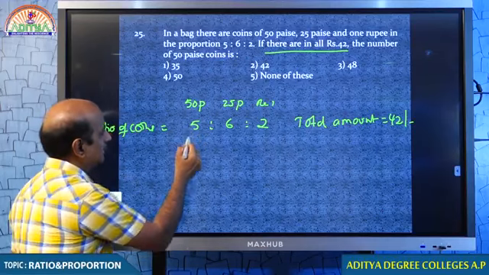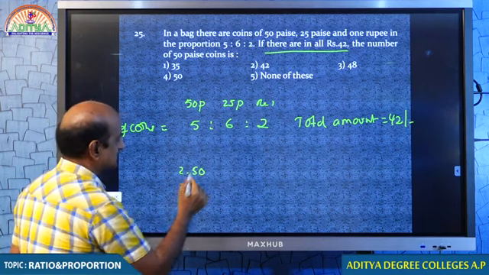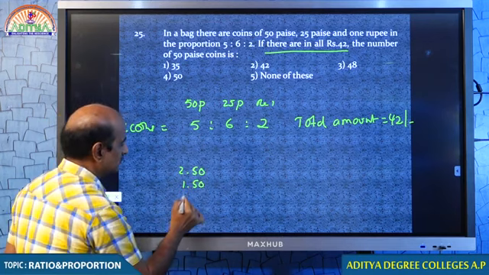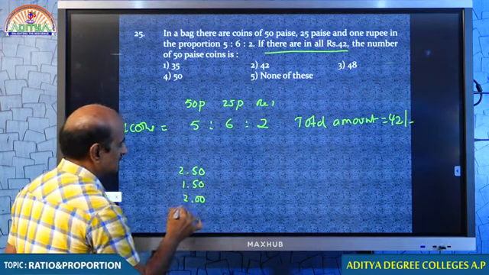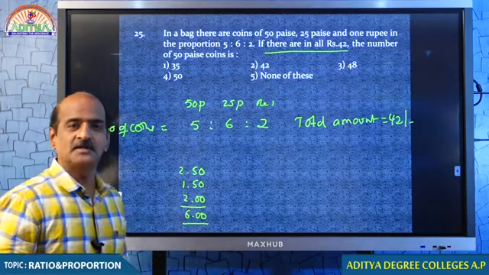Okay, if we have only 5 50-paise coins, only 6 25-paise coins, and only 2 1-rupee coins, the total amount in the bag should have been 6 rupees. Am I clear?